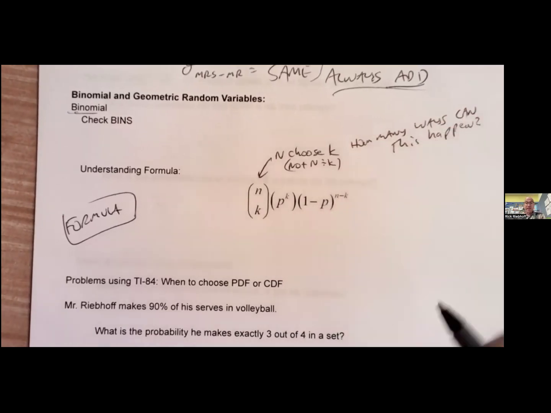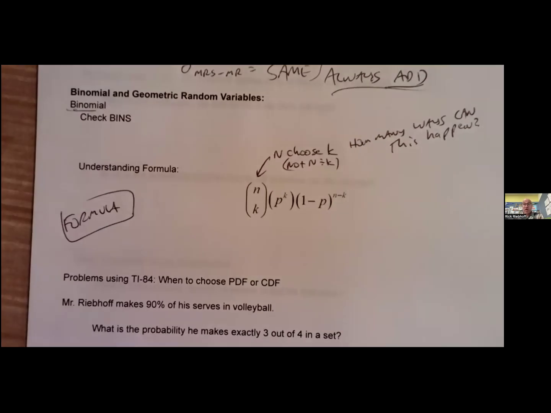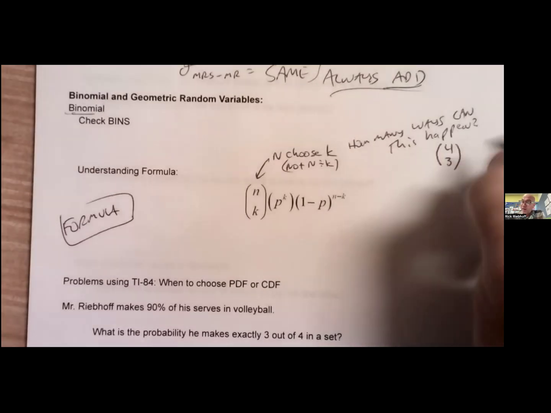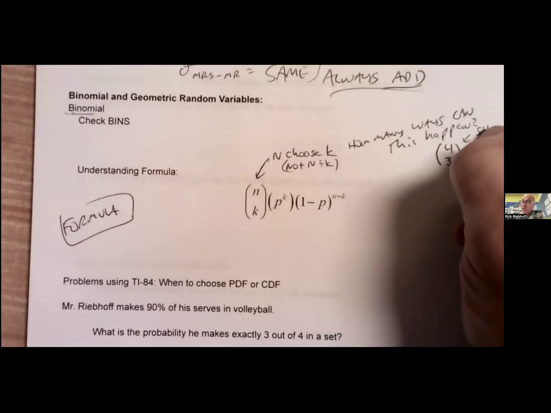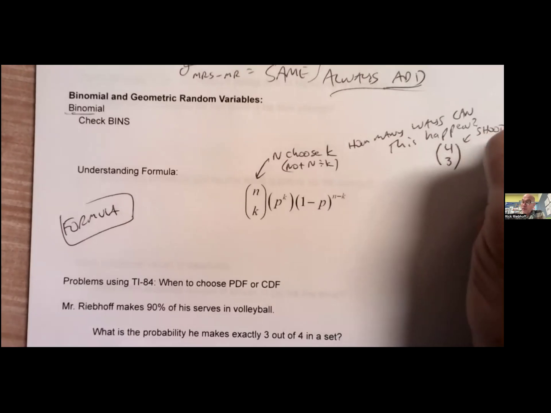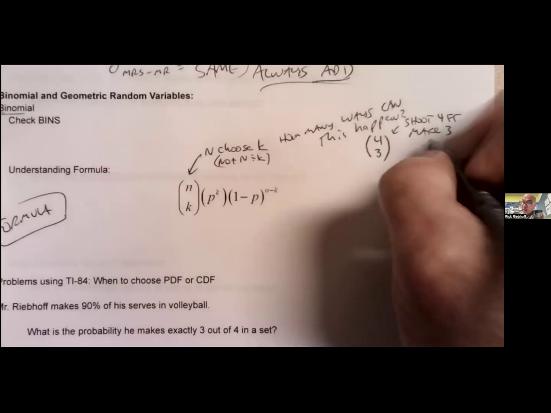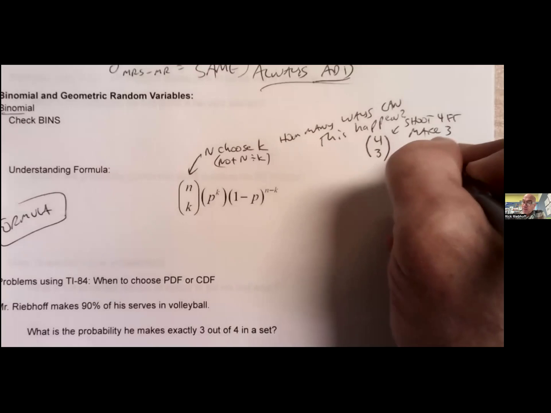Okay, so let's say I shoot 4 free throws and I want to know how many ways I can make 3, right? So 4 choose 3. This is shoot 4 free throws, make 3. That can happen 4 different ways, right? I can make, make, make, miss.